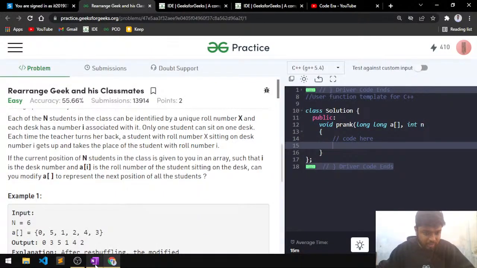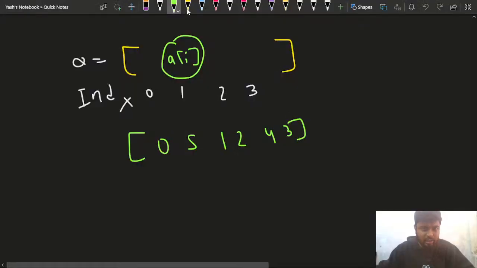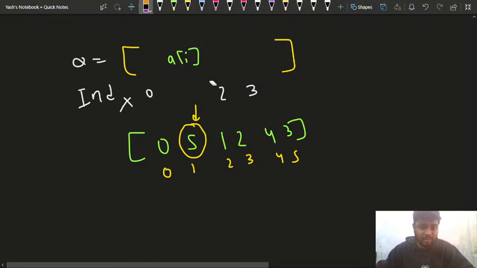If we have this particular test case, then let's suppose that the element is 5. Let me do the indexing part. So this is 0, 1, 2, 3, 4, 5. If I'm considering this particular person, the student sitting at the ith index, the I value is 1 here.